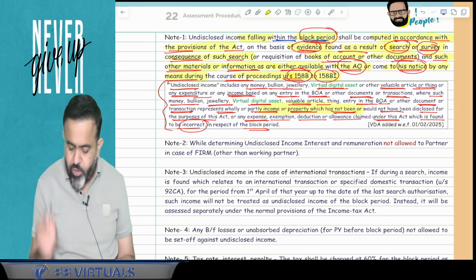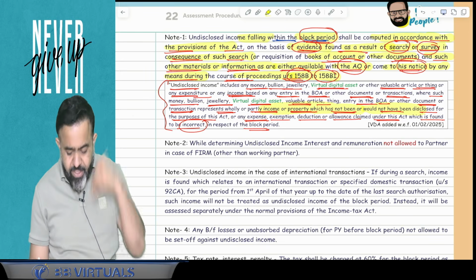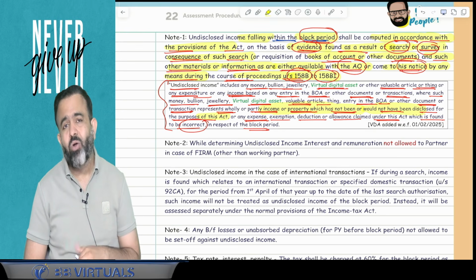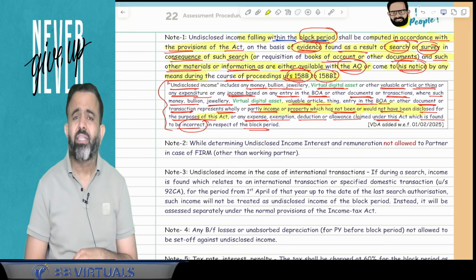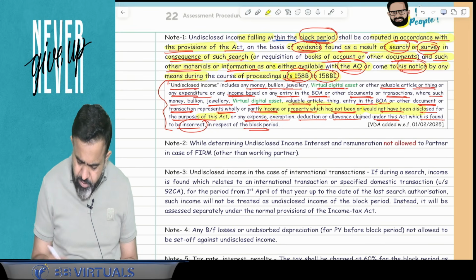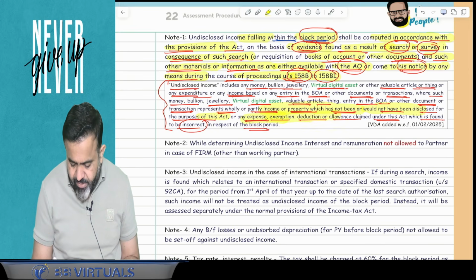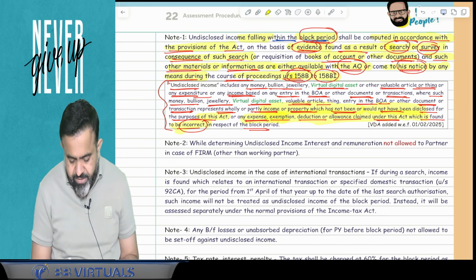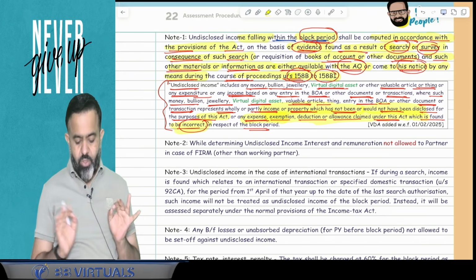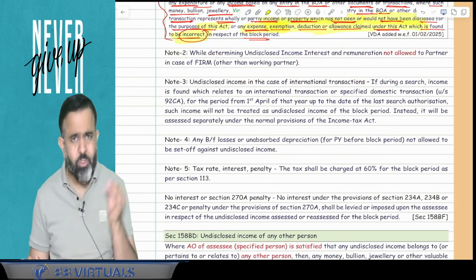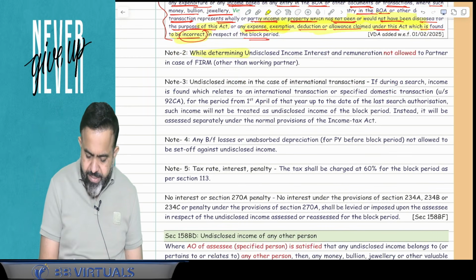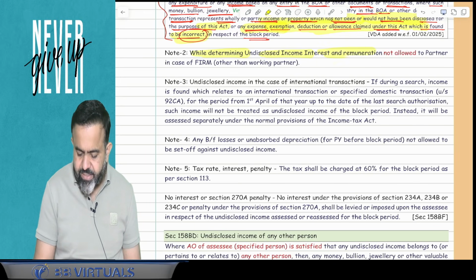Income or property not disclosed or which would not have been disclosed for the purpose of this Act. Or, guys, if you claim any expenditure, exemption, deduction and that is fake. So suppose you claim any expenses, exemption, deduction, allowance and that is incorrect, so that is treated as your undisclosed income.